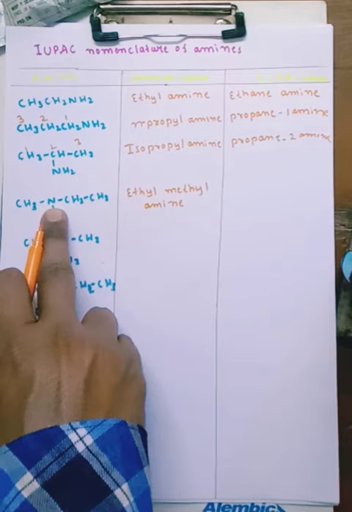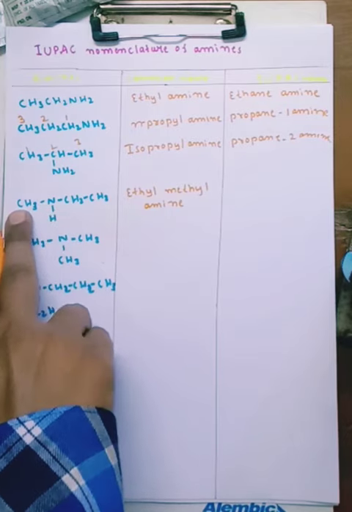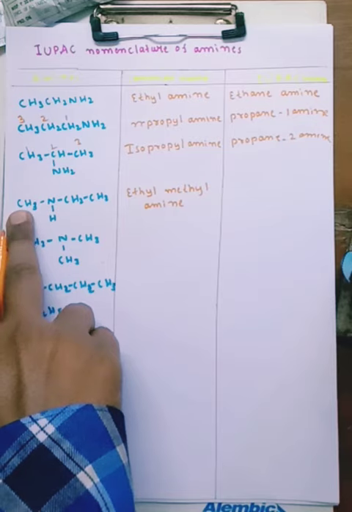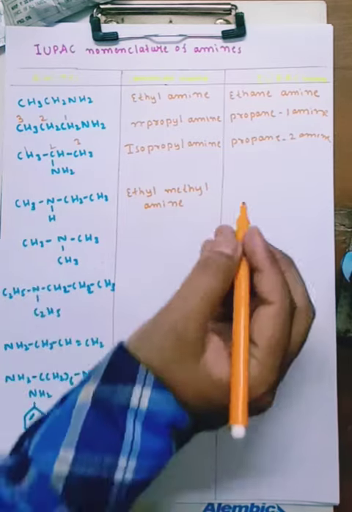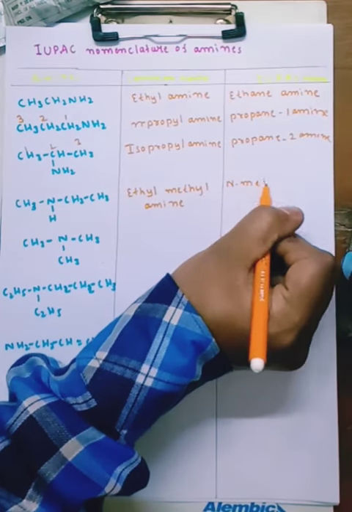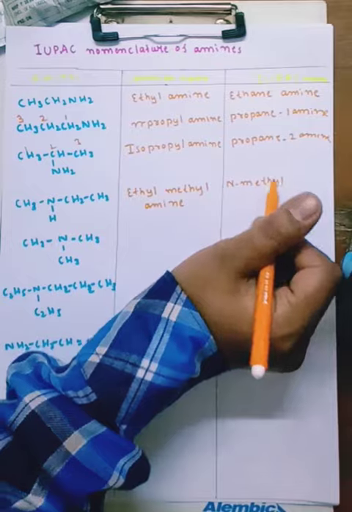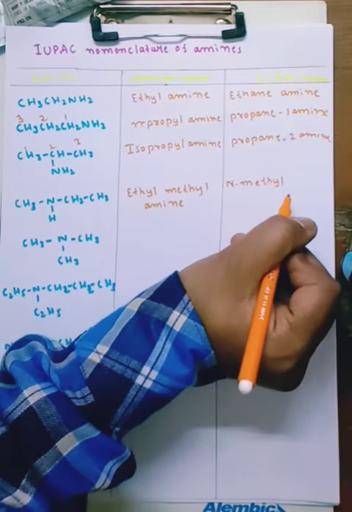Amine means N. Okay, N. This side is methyl, so you can take this one as N-methyl. Only one group is there, so N-methyl. 2 carbons on this side, so N-methylethane.